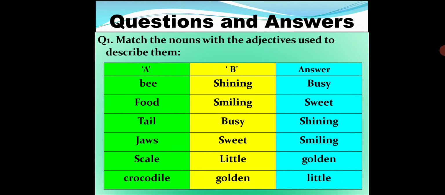So here, the correct answer is busy. Food, how is the food? Food is sweet. Tail, tail is shining. Jaw is smiling. Scales are golden. Crocodile, little. So in this way, student, you can match the nouns with the given adjectives.